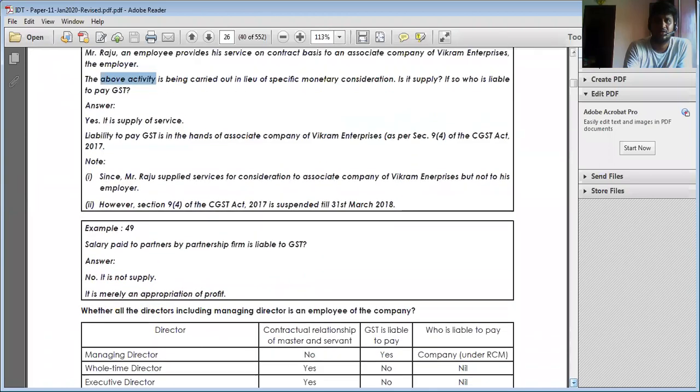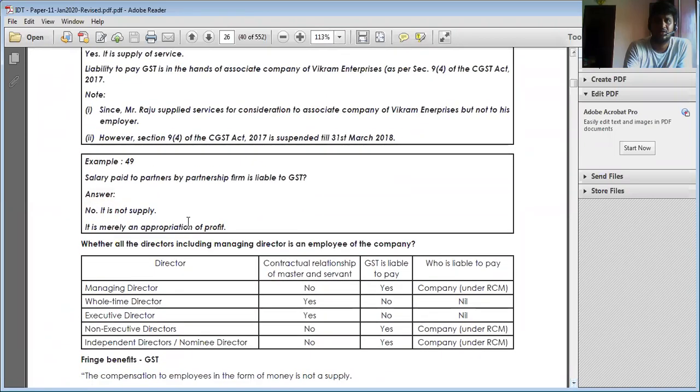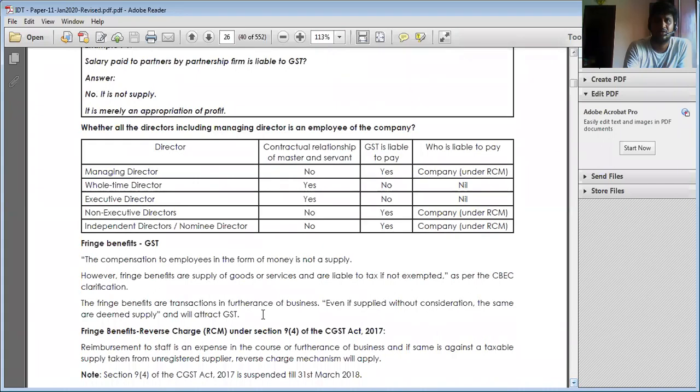Next, salary paid to partners is not regarded as supply. If anything has been paid to the partner, it is not regarded as supply. This also we already discussed. If any payment is made to the managing director, because there is no employer-employee relationship, it is liable for GST, subject to RCM. If it is a non-executive director who is not involved in any business, it is also regarded as supply, hence subject to RCM.